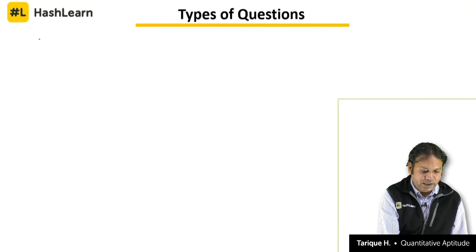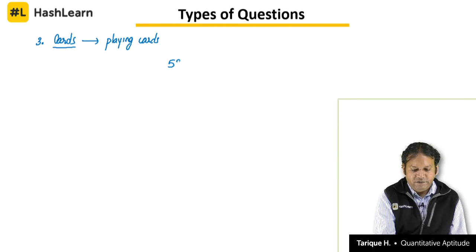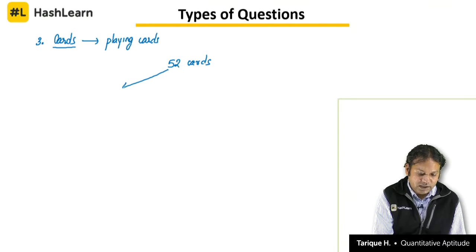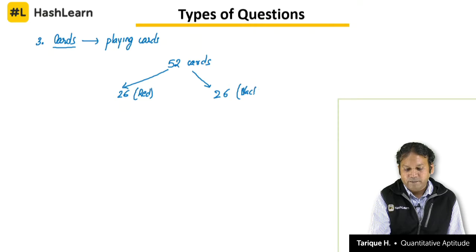The next type of question that you should be familiar with is questions on cards. When we say cards, we mean playing cards, a pack of playing cards. A pack of playing cards contains how many cards? 52 cards. Okay, that we should know. 52 cards are there in a pack of playing cards. What we need to understand about them is that half of these cards are red and half are black. So 26 red cards are there and 26 black cards are there.